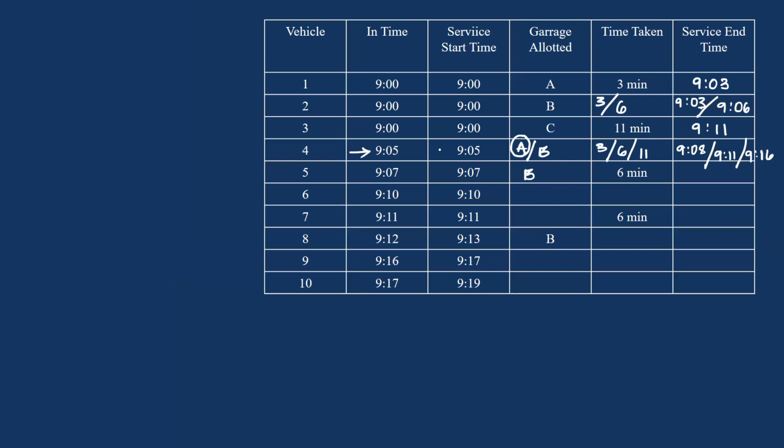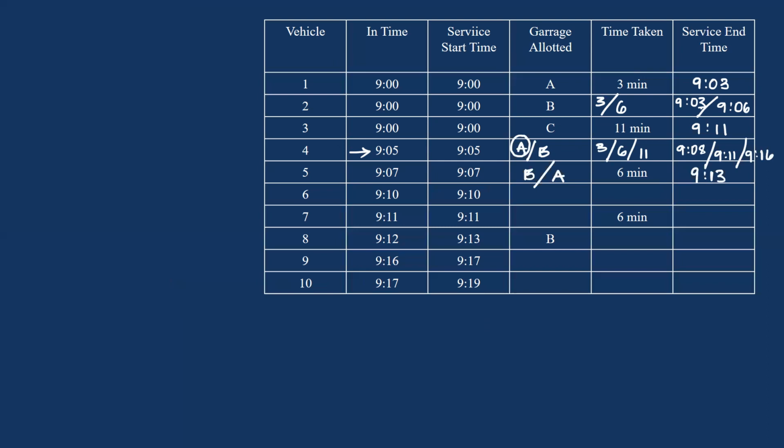Then the fourth vehicle was allotted to garage A. Now if the fourth vehicle is allotted to garage B, then this vehicle would have been allotted to garage A. And this took 6 minutes. So 9:07 plus 6 is 9:13. So either garage A or garage B is busy till that time.